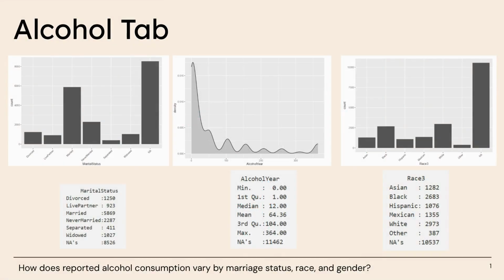marijuana use. So these are some of the summary statistics for the main variables used in the alcohol tab. This tab explores the question, how does reported alcohol consumption vary by marriage status, race, and gender? And as you can see, married is the dominant group. I also want to note that most racial groups have a similar number of respondents except for other, which has significantly fewer, and also that self-reported alcohol consumption is heavily left skewed, which is why a log transformation is applied to the KDE plots.